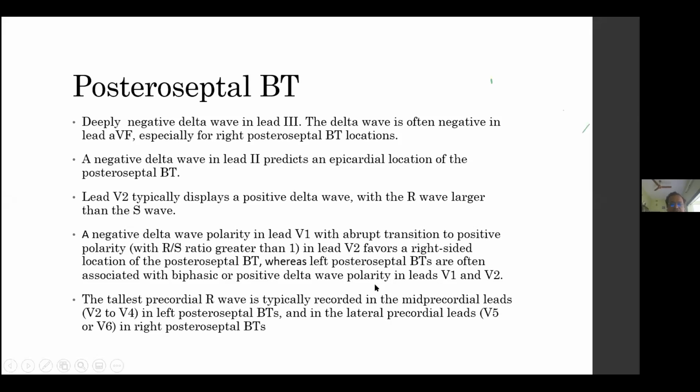While left posteroseptal pathways are often associated with biphasic or positive delta in V1 and V2. If the tallest recorded precordial R is in the mid-precordial leads, usually it is found in the left posteroseptal, while the tallest precordial R wave is seen in the right precordial leads in the right posteroseptal.